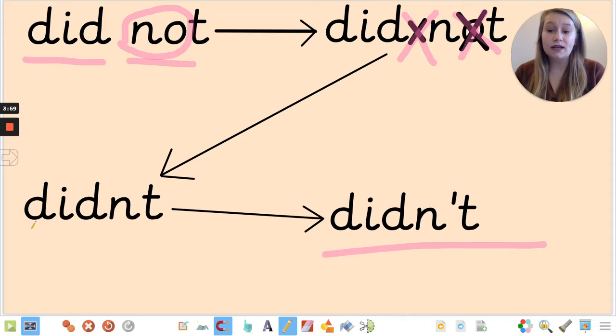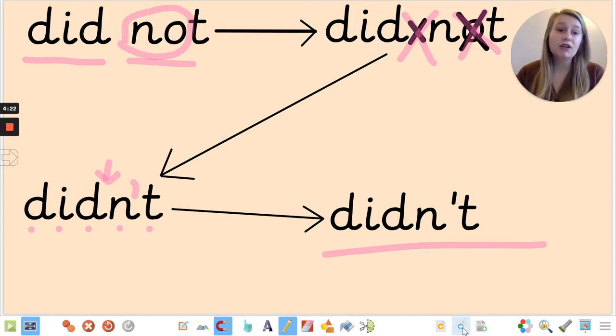So that leaves us with the letters D, I, D, N, T. Now we know that the apostrophe shows where we've taken something out. We're not popping the apostrophe between the D and the N. We don't want it there. We are putting the apostrophe where we've removed the O. So we end up with didn't.